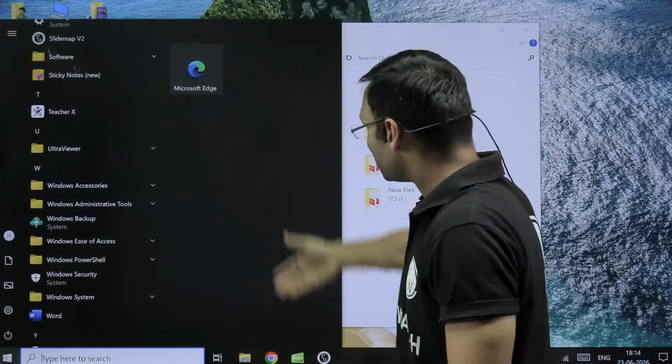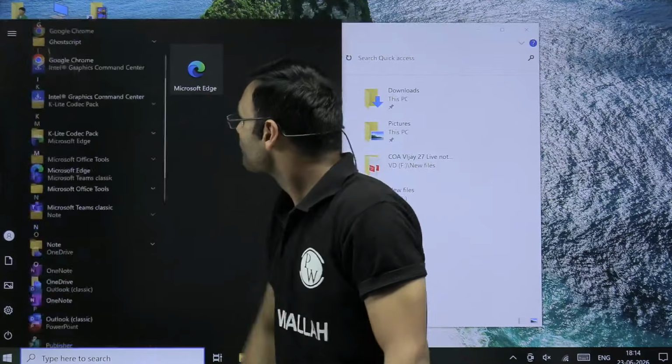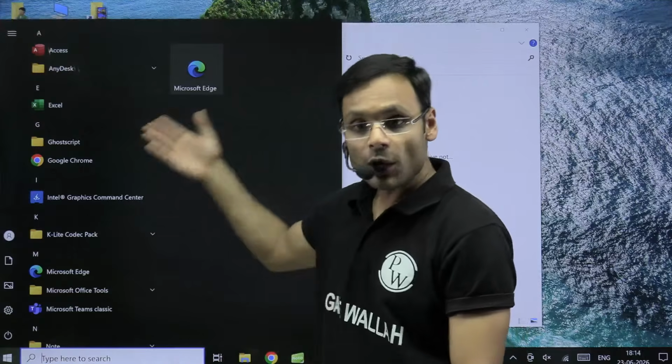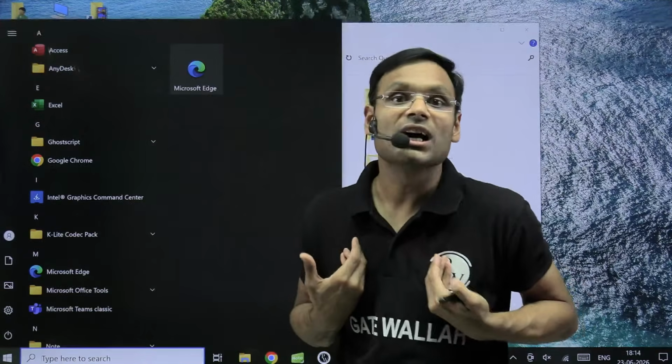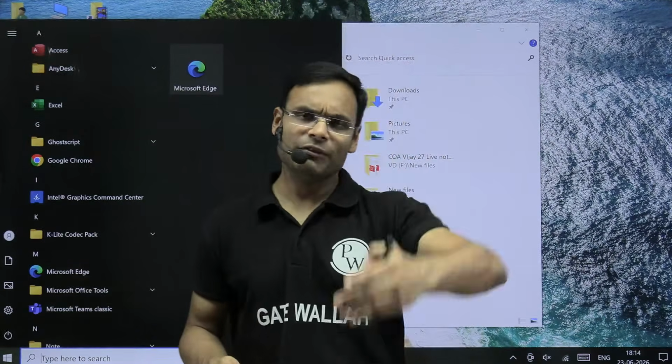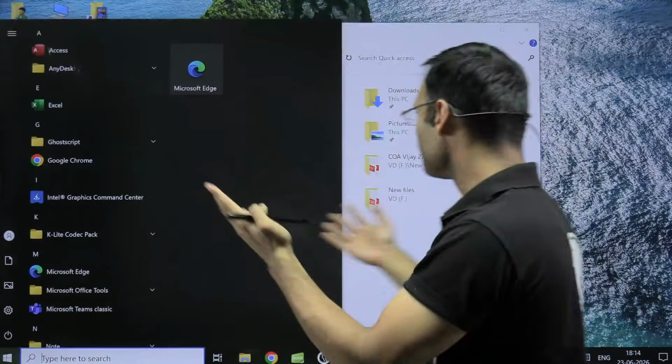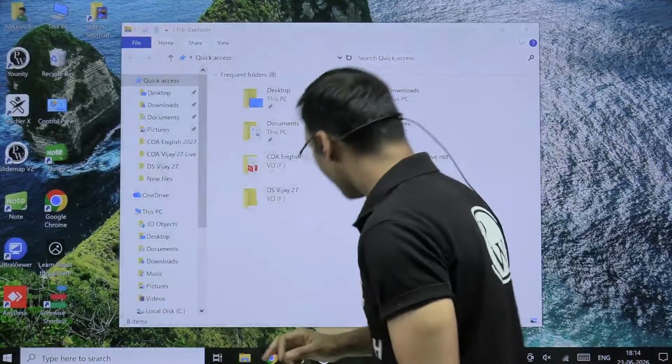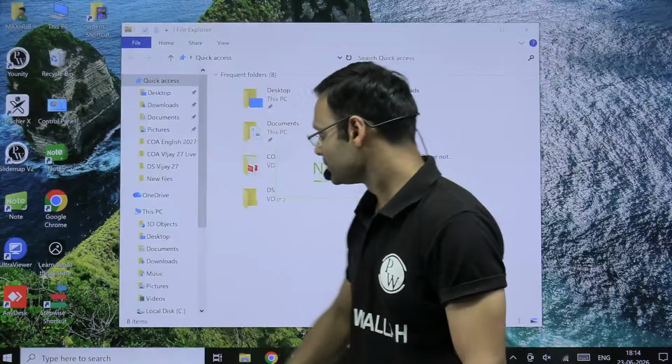So user interface, this is the graphical interface which the operating system has provided us. And every operating system, whether it is a mobile operating system or a computer operating system, provides us this.